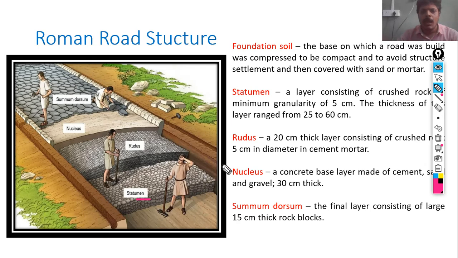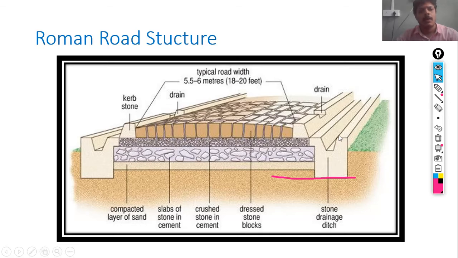Then the rudus, a 20 centimeter thick layer consisting of crushed rock 5 centimeter in diameter in a cement mortar. Nucleus, a concrete base layer made up of cement, sand and gravel, having a thickness of 30 centimeter, and the final summum dorsum, the final layer consisting of large 15 centimeter thick rock blocks. This is the Roman road cross section.